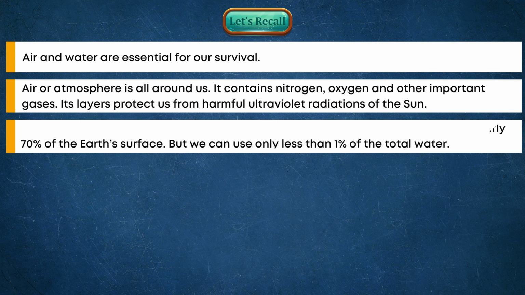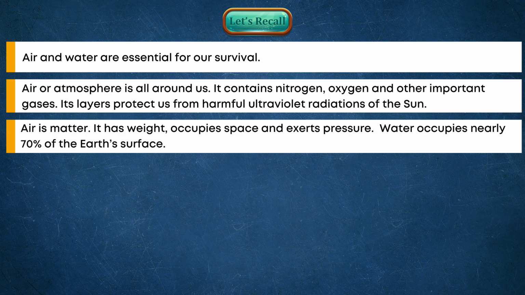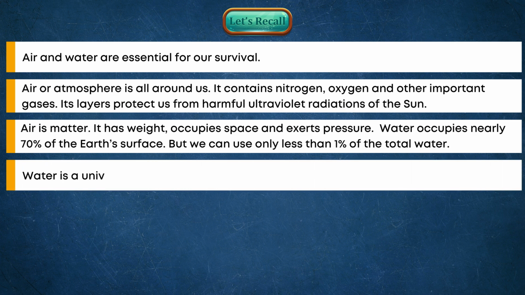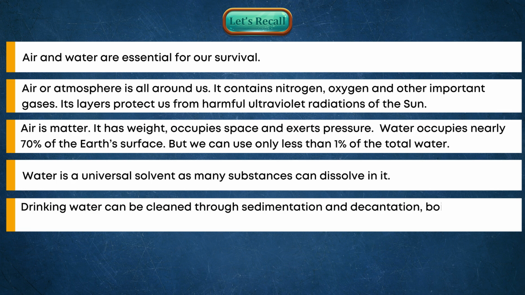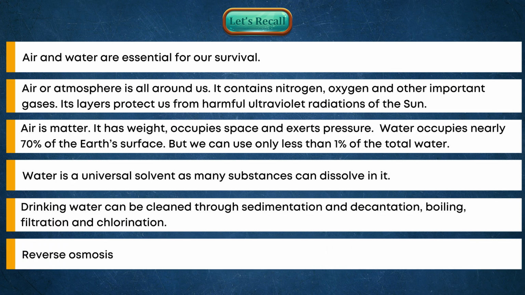Water occupies nearly 70% of the Earth's surface. But we can use only less than 1% of the total water. Water is a universal solvent as many substances can dissolve in it. Drinking water can be cleaned through sedimentation and decantation, boiling, filtration and chlorination. Reverse osmosis is also used to clean water.